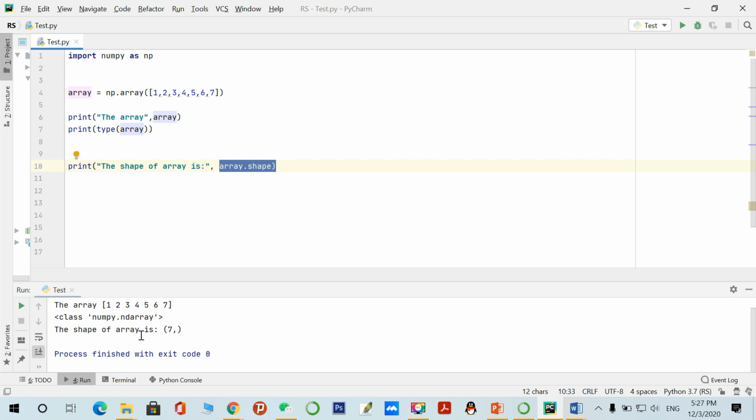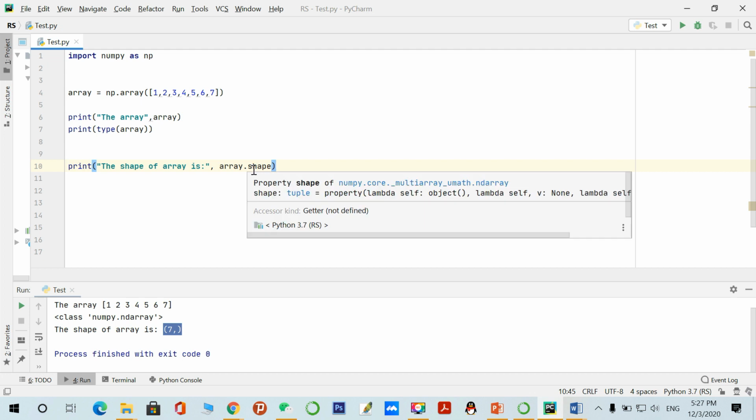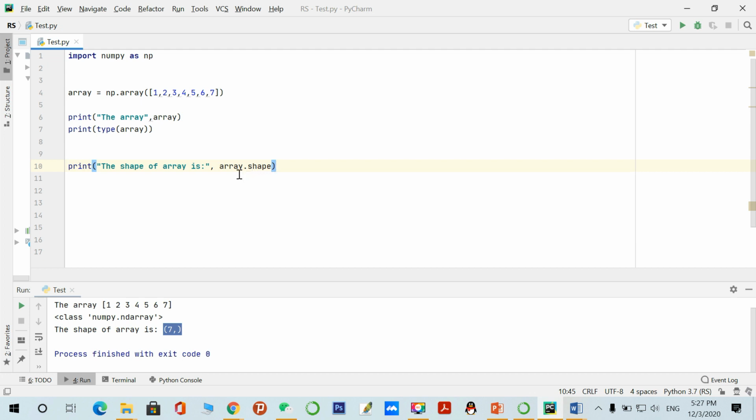Here you can see the shape of the array is 7, in this form. I already told you it depends whether you are using a one dimension array or a 2D array. If we are using a one dimension array, it returns the number of elements present in the array, like there are only 7 elements. So this is the way to call the shape of an array.